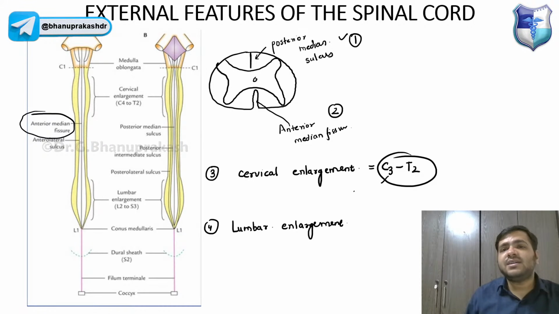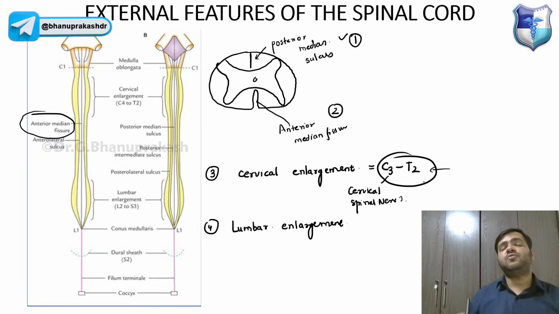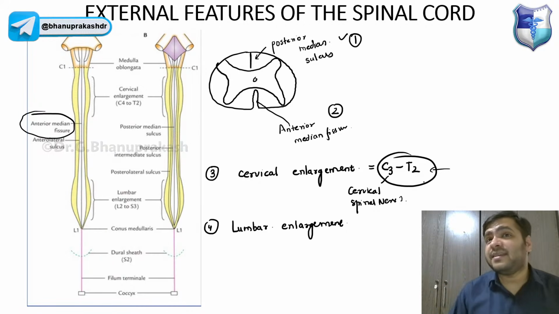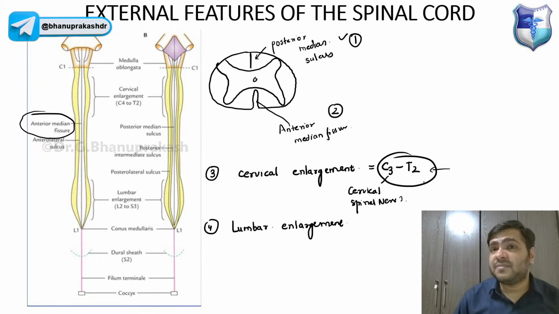Now when I say C3 guys, it is cervical spinal nerve 3 to thoracic spinal nerve 2. You already know we have spinal segments, guys. We have already discussed the spinal segments. I'm talking about the spinal cord. I'm not talking about the vertebra over here.